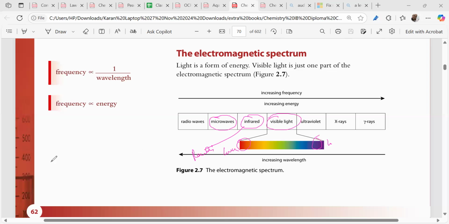Then towards the violet, we are having ultraviolet, right? Towards the violet, we are having ultraviolet. And we are having X-rays, gamma rays, right? Clear? Understand this part, right? This is clear to you.